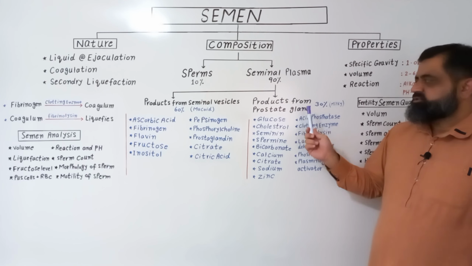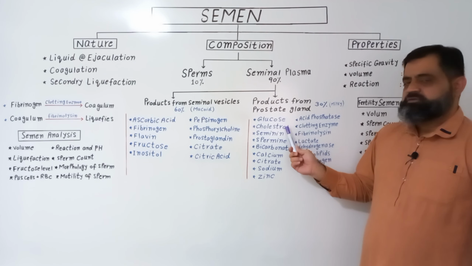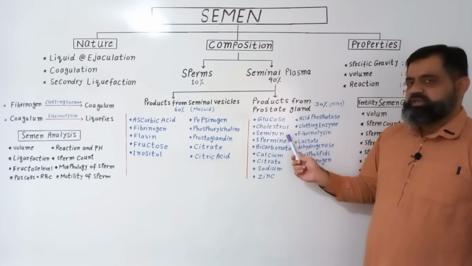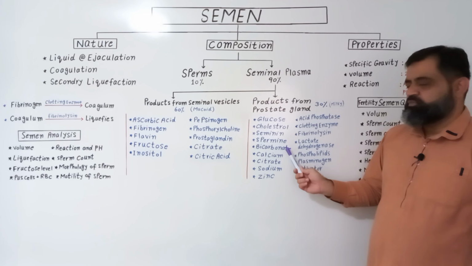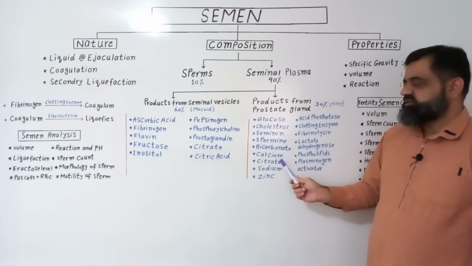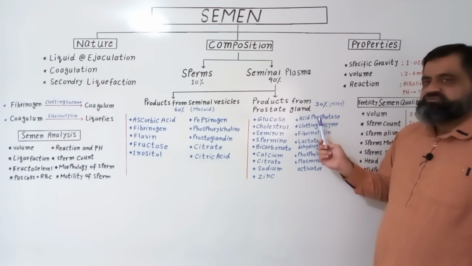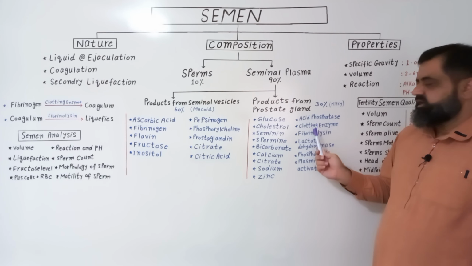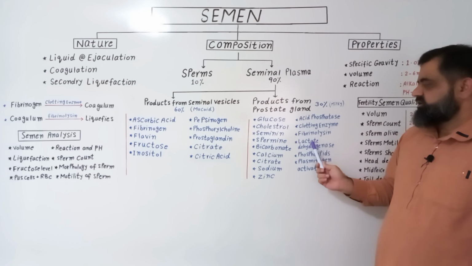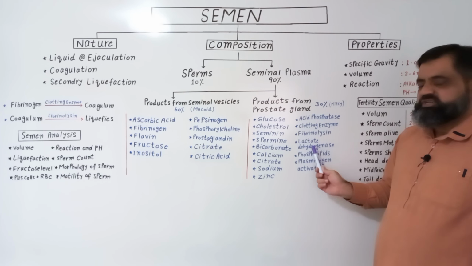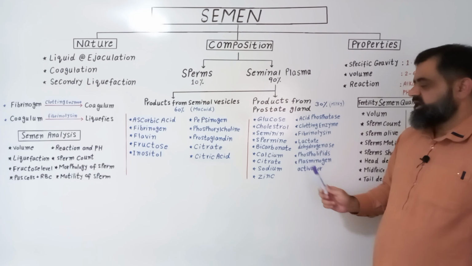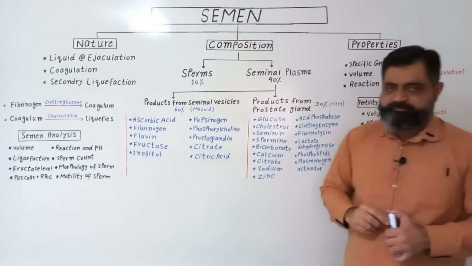The products from the prostate gland include glucose, cholesterol, semenin, spermin, bicarbonate, calcium, citrate, sodium, zinc, acid phosphatases, clotting enzymes, fibrinolysin, lactate dehydrogenase, phospholipids and plasminogen activator.